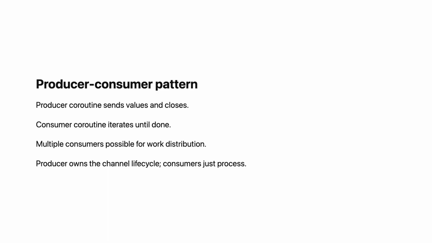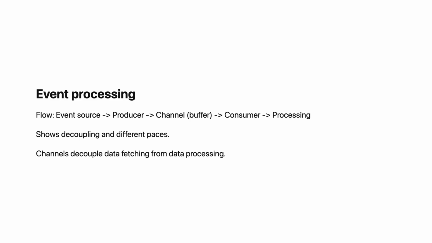The consumer just processes. Multiple consumers can receive from one channel. Each value goes to one consumer. This enables work distribution. Consider processing a stream of events. A producer coroutine fetches events from a source. It sends each event to a channel. A consumer coroutine receives events. It processes each one.